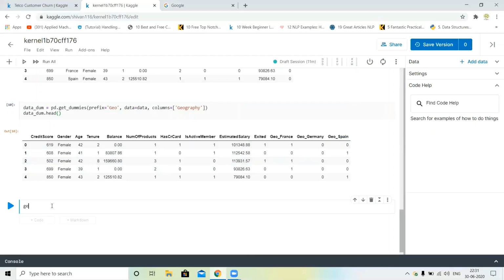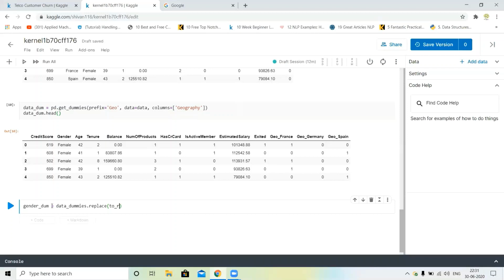So gender dummies. Okay, pd dot get dummies. What can be replaced?